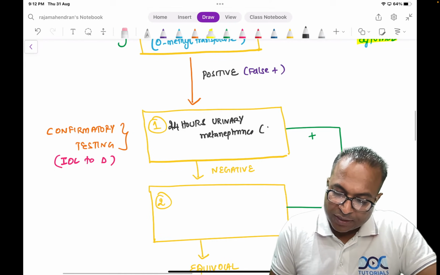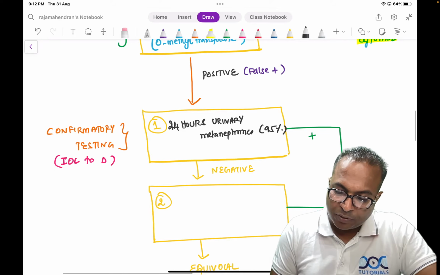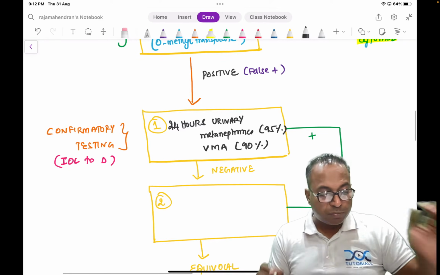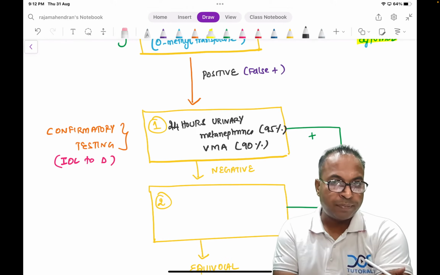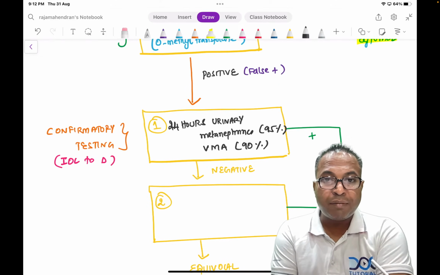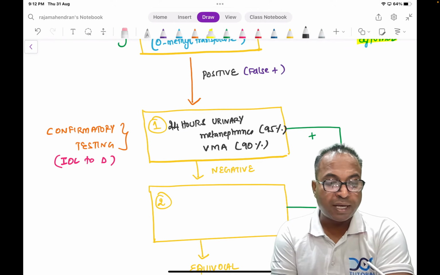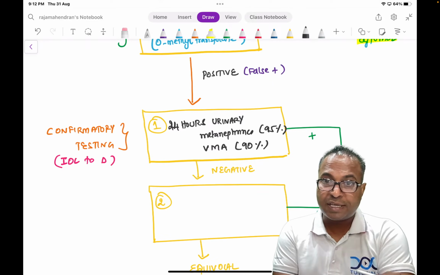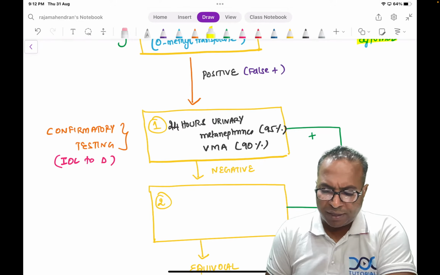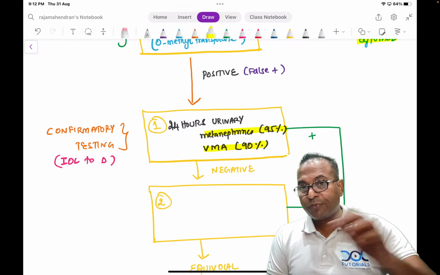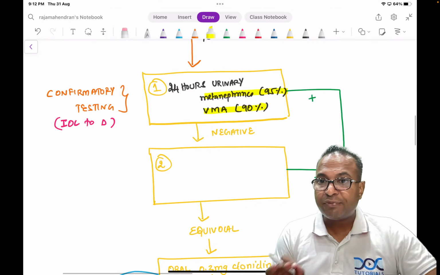Urinary metanephrines is 95% sensitive. Vanillylmandelic acid is only 90% sensitive. So, which is better? Metanephrines is better. So, 24 hours urinary metanephrines, 95%, is the best answer if it is asked in the exam. VMA is also correct, but it is second best. So, 24 hours urinary metanephrines is 95%.